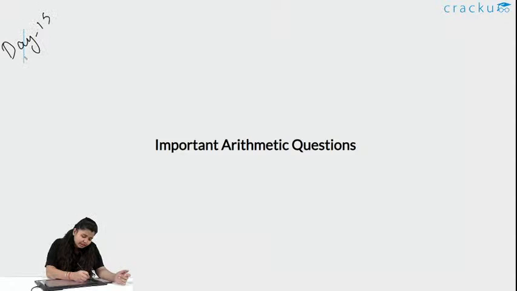Today is day 15 and today we will be discussing very important questions from the Arithmetic section.